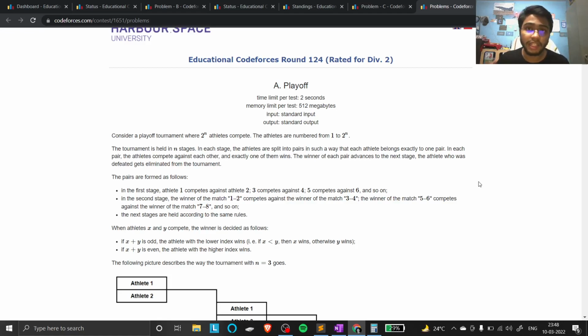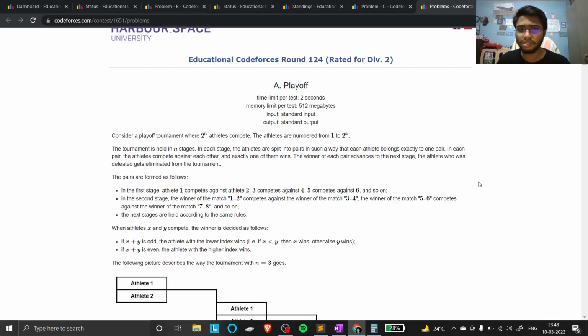In the contest I was able to solve A and B, in which A got accepted and B got WA on test 2. There is a reason which I am going to tell, and it's not anything about a wrong thing in implementation. It is something you can also do, and during the contest you wouldn't be able to know that you are making this mistake. It's not a logical mistake, but I'm going to explain B also.